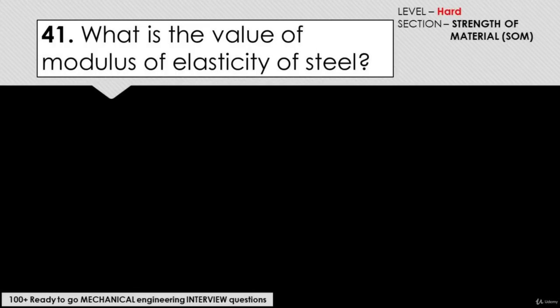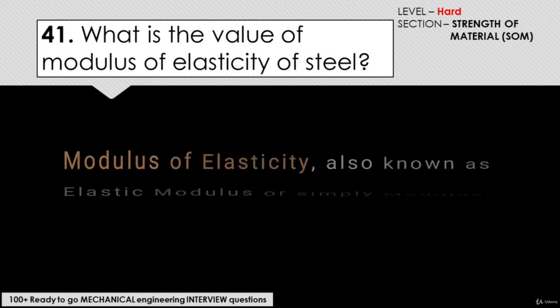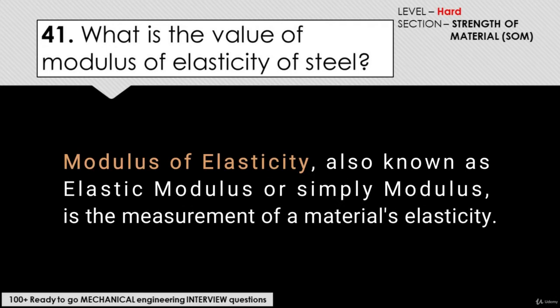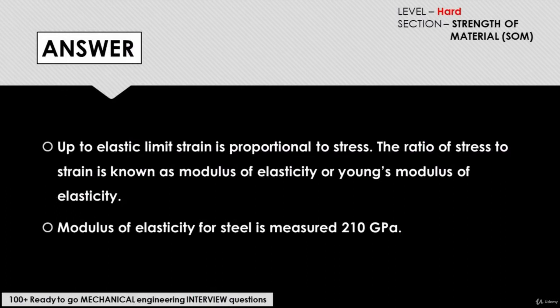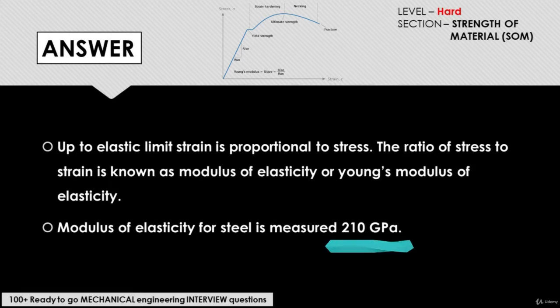What is the value of modulus of elasticity of steel? Modulus of elasticity, also known as elastic modulus or simply modulus, is the measurement of a material's elasticity. The answer to this question would be, up to elastic limit, strain is proportional to stress. The ratio of stress to strain is known as modulus of elasticity or Young's modulus of elasticity. The modulus of elasticity for steel is measured as 210 gigapascal.